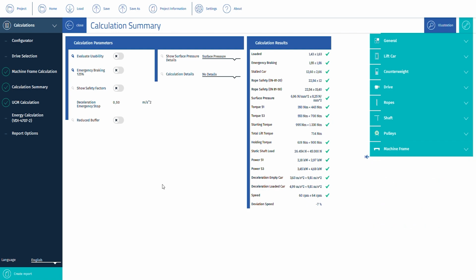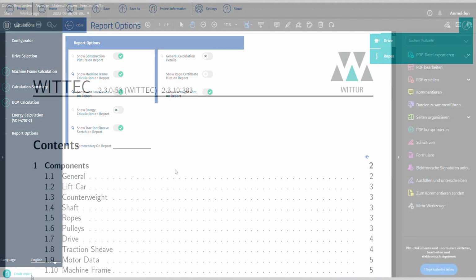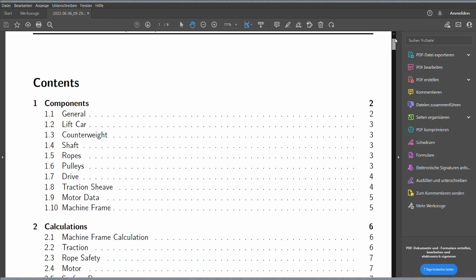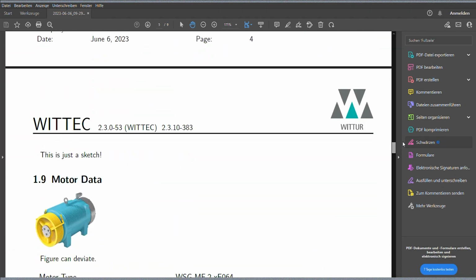If the calculation is ready and with selection of the needed additional information, we can create the report. The WITTEC report now also includes the information about the bedplate.